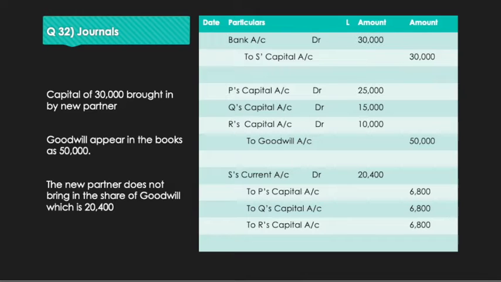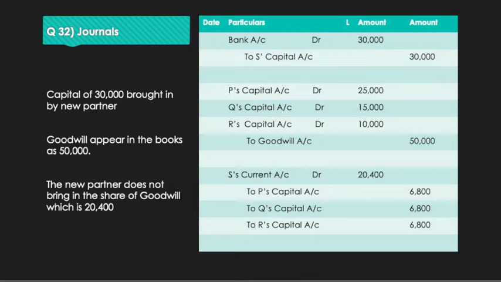of 5:3:2. And the final journal entry is for the treatment of the goodwill not brought in by the new partner. That is S's current account debit 20,400 to P's capital account, to Q's capital account, to R's capital account 6,800 each. Why?